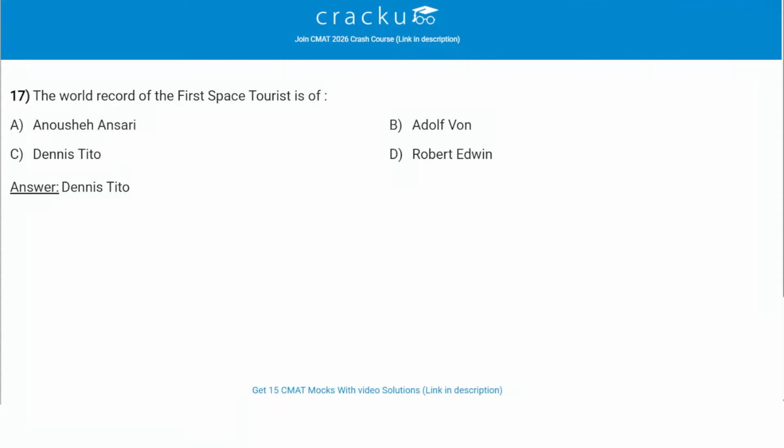The world record of the first space tourist is of. So the correct answer is Dennis Tito. Dennis Tito is an American engineer and multimillionaire. He became the world's first space tourist in 2001. He flew aboard Russia's Soyuz spacecraft to the International Space Station after paying a significant fee. Thus, he holds a record as the first self-funded civilian to visit space. So option C, Dennis Tito, is the correct answer.